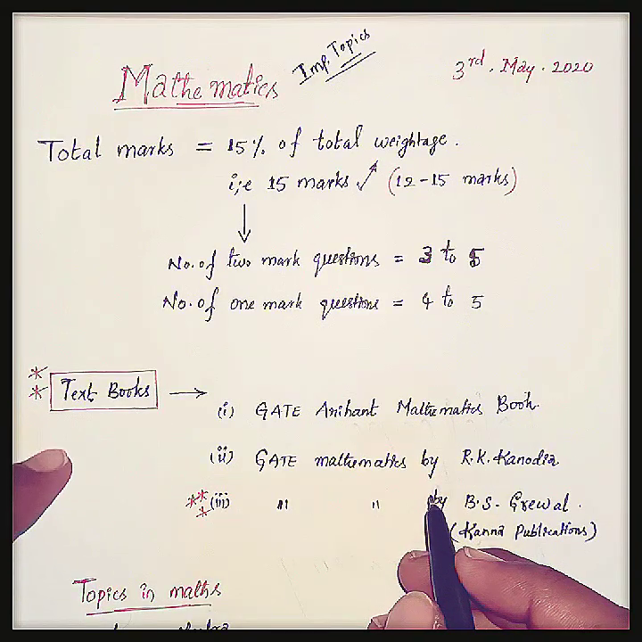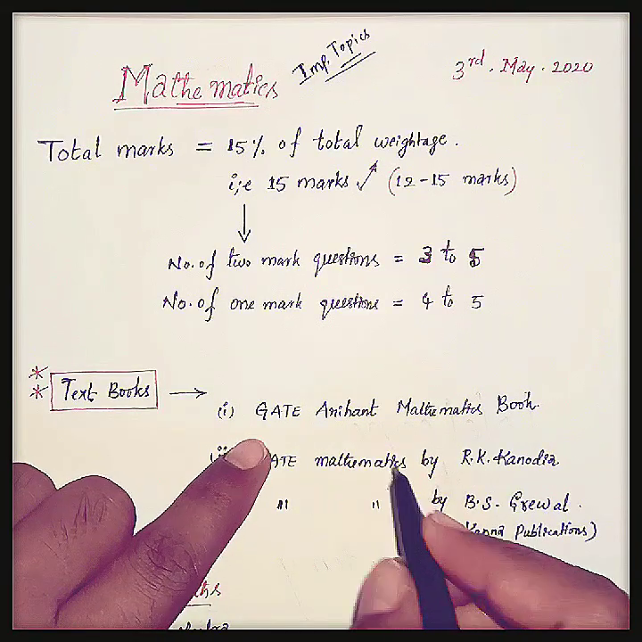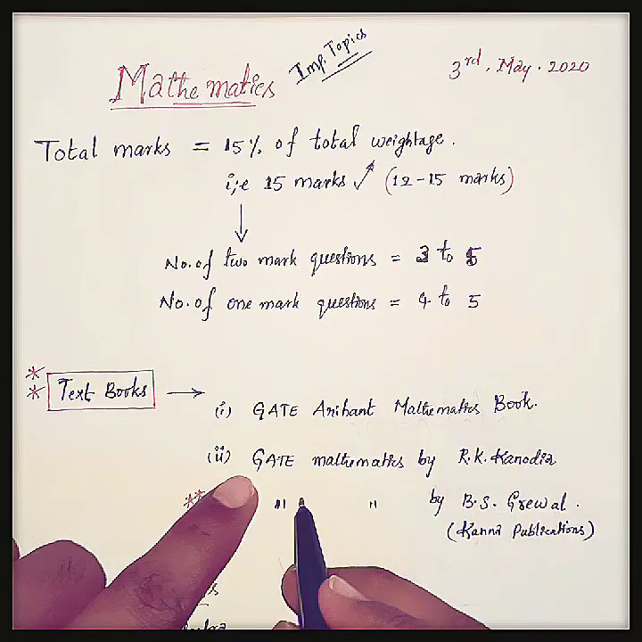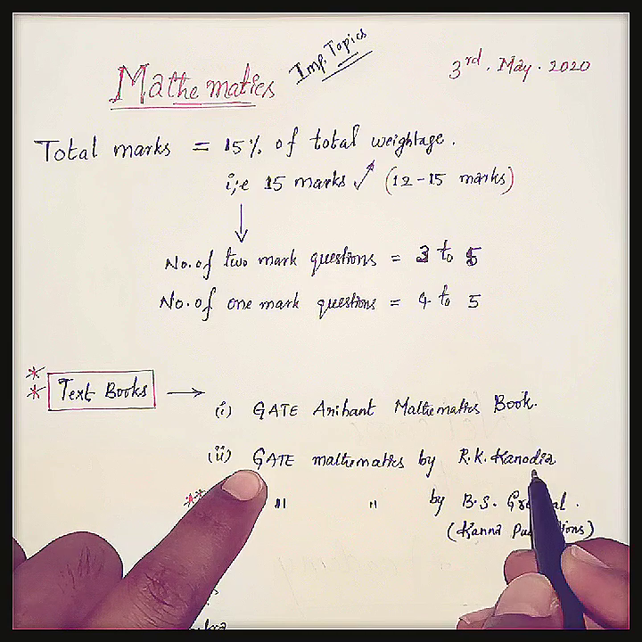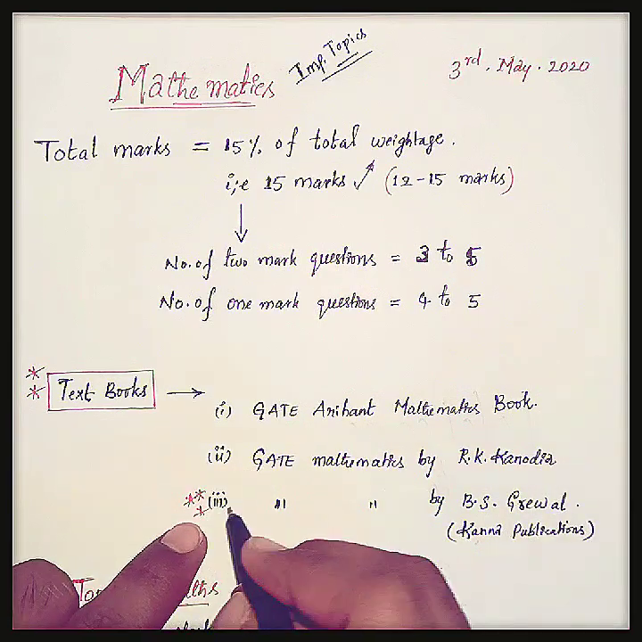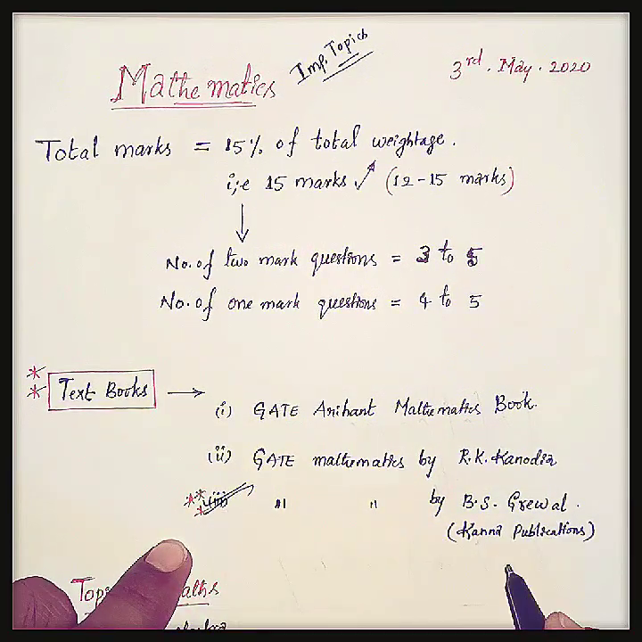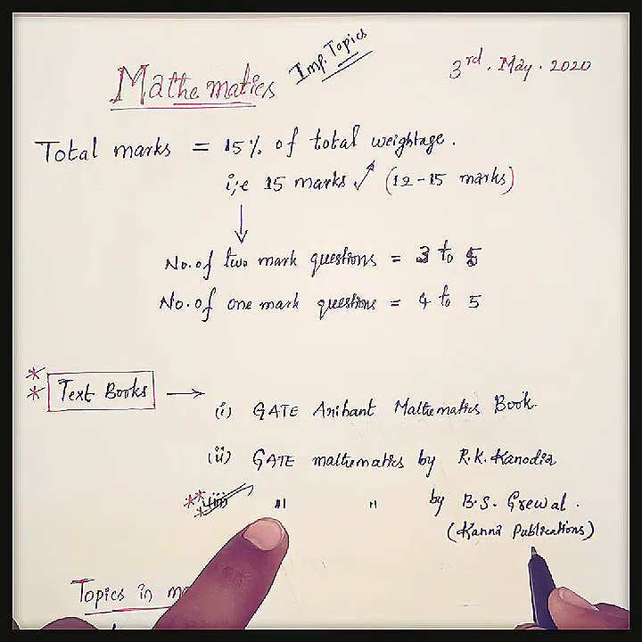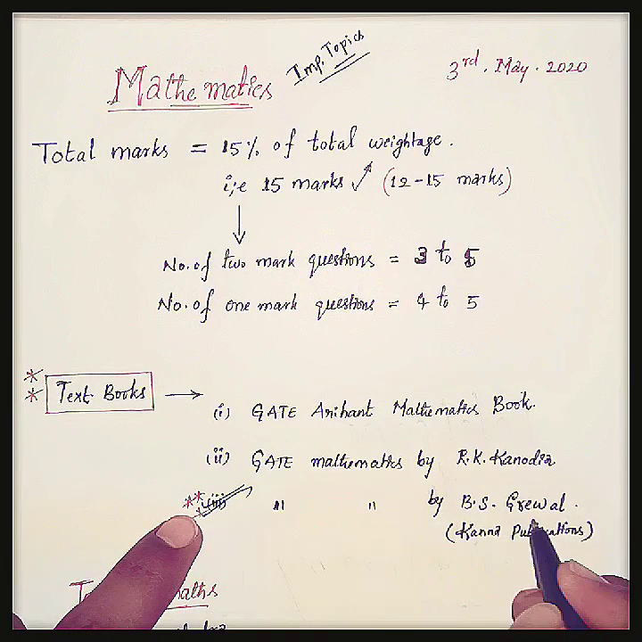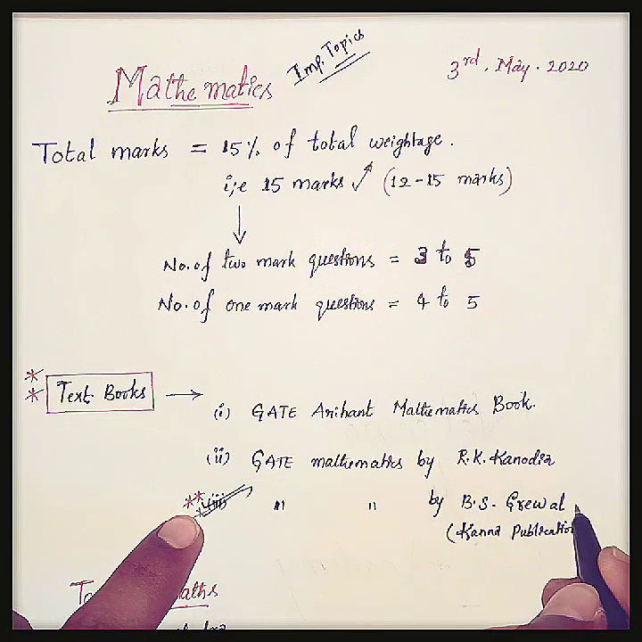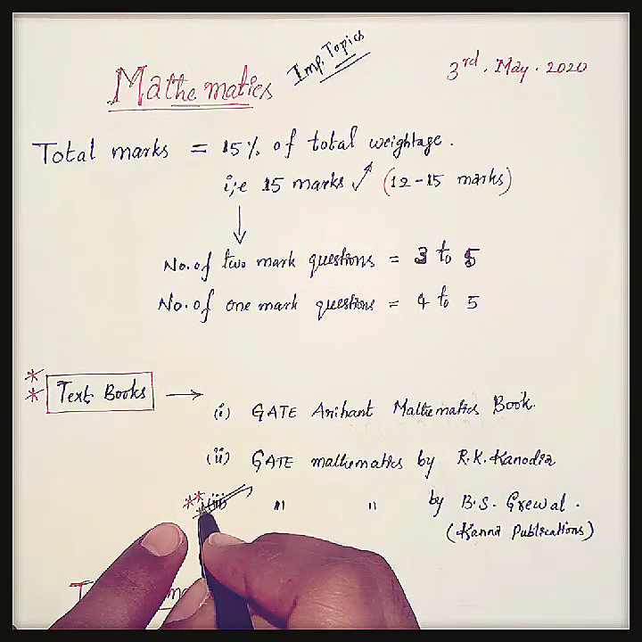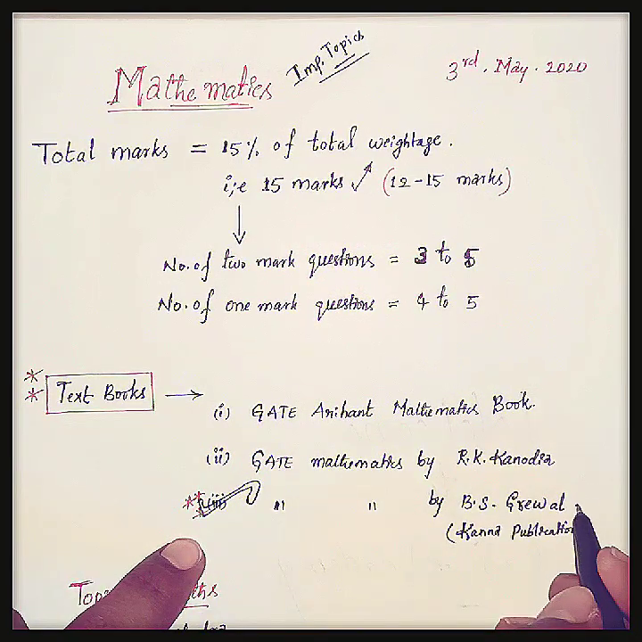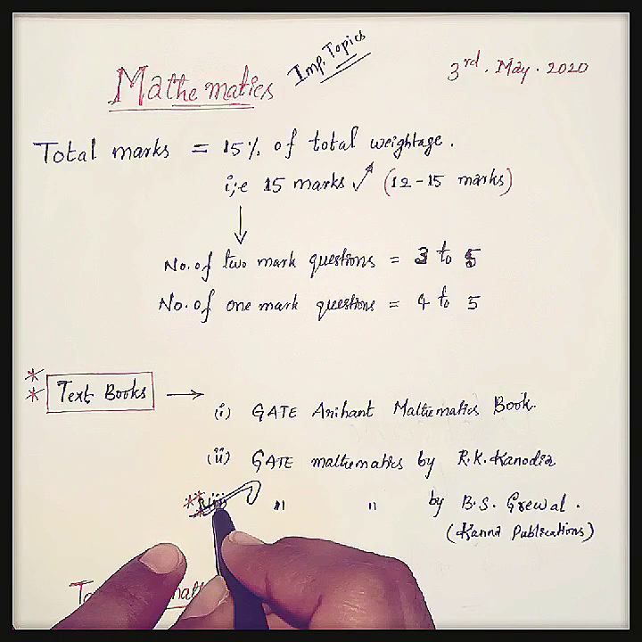And if we see the textbooks, the GATE Arihant mathematics book is an important one, and GATE mathematics by R.K. Kanodia, and the third most important one is GATE mathematics by B.S. Grewal, that is Khanna Publications. I prepared with this B.S. Grewal during my preparation. It's very easy to understand, so it is best for GATE aspirants.